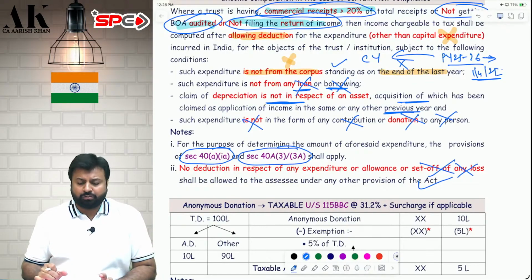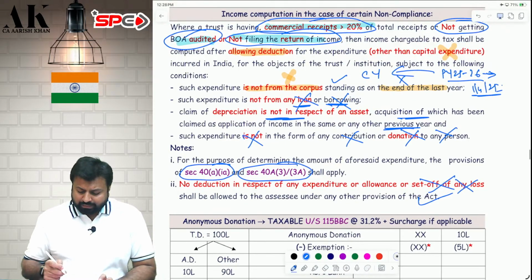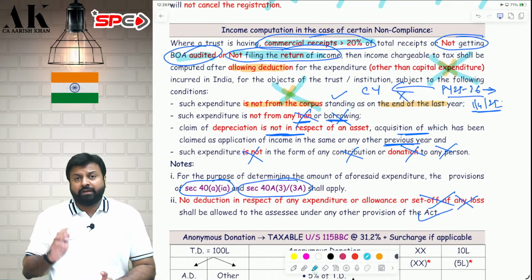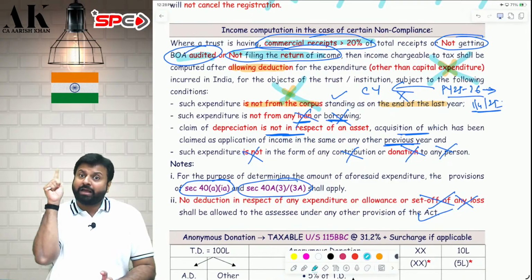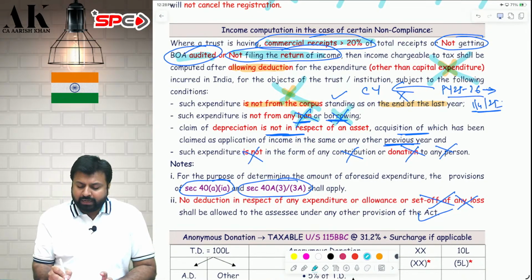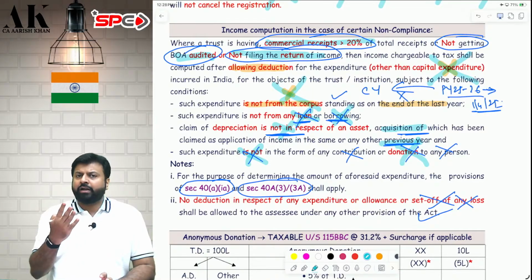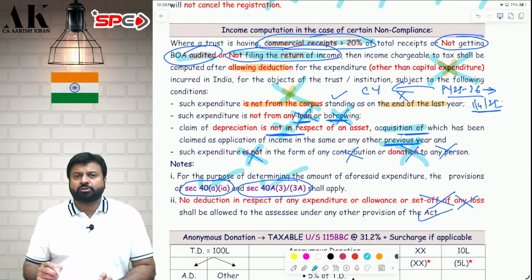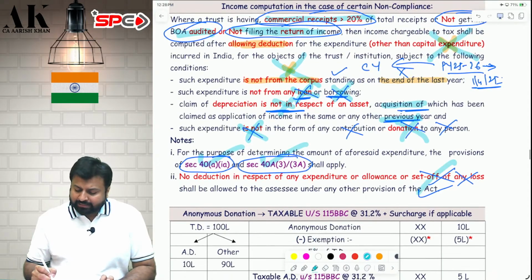Excess application not allowed. So what are the disadvantages over here? Disadvantage number 1, capital expenditure not allowed. Disadvantage number 2, corpus: if you incur the expenditure in the current year from last year corpus, that will not be allowed. If you take a loan and incur, not allowed. If you have already purchased an asset and considered it as an application, then depreciation won't be allowed. Then your donation will not be allowed. Even voluntary donation will not be allowed. Then TDS has to be deducted. Payment of more than 10,000 rupees has to be by online modes, and excess application of last year cannot be claimed as deduction. I hope it is clear to all of you.